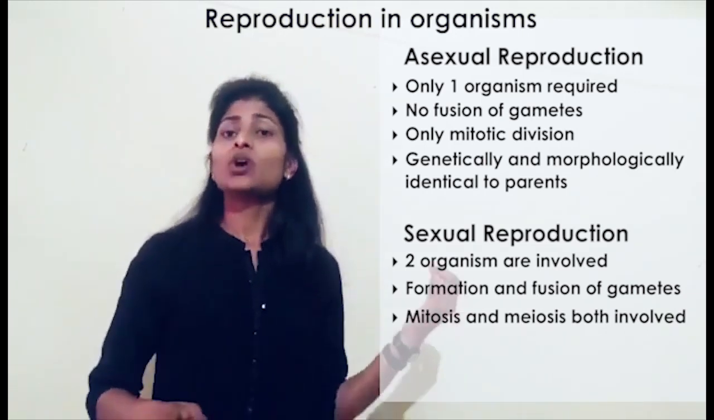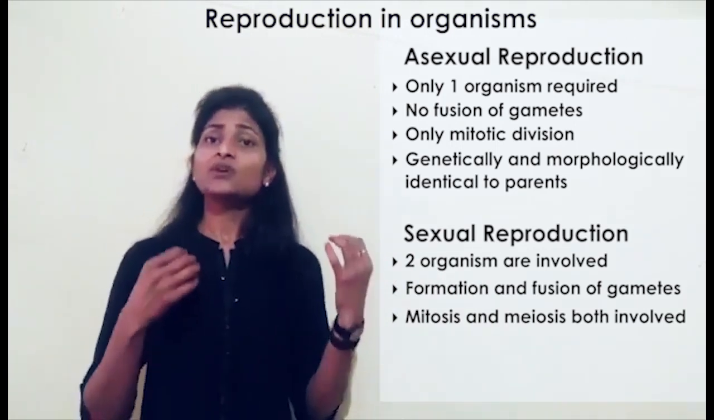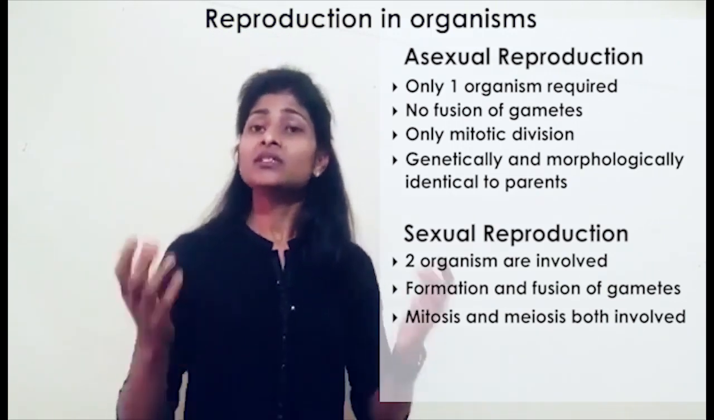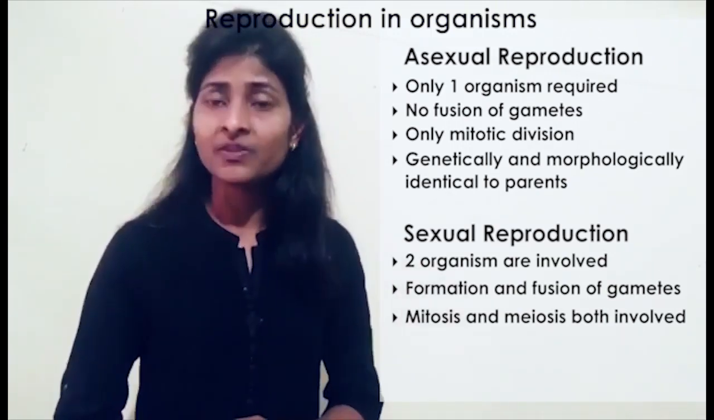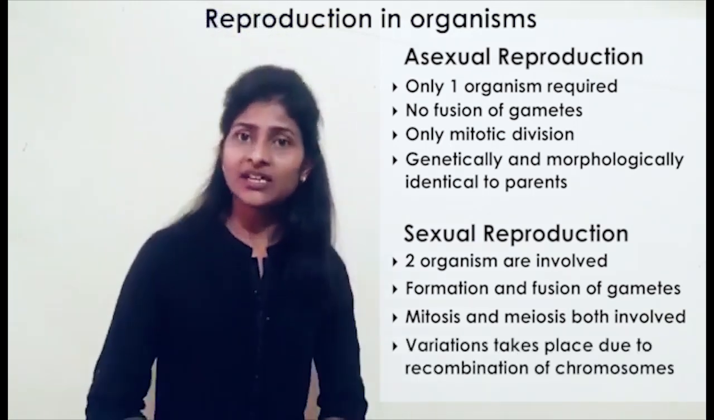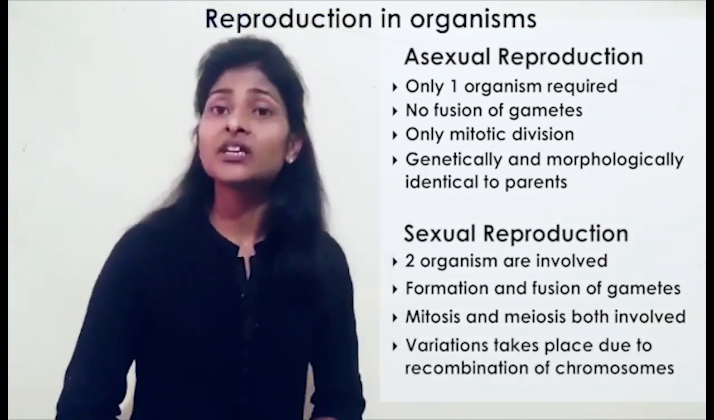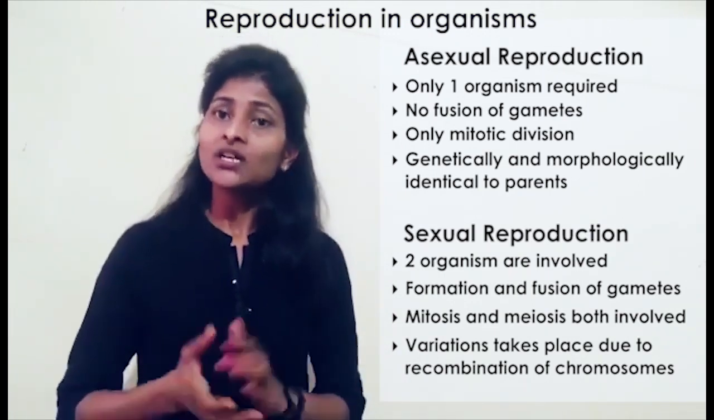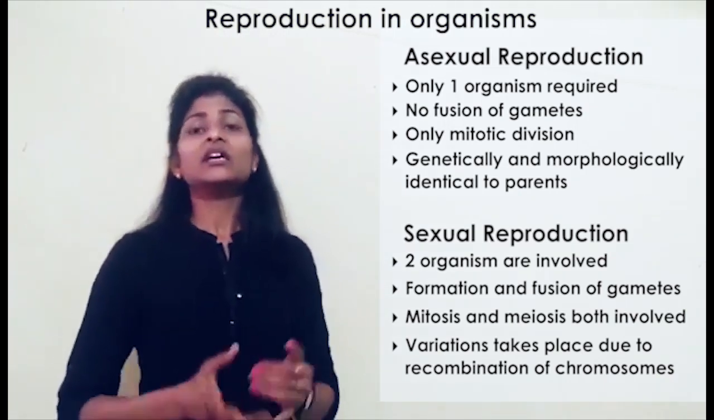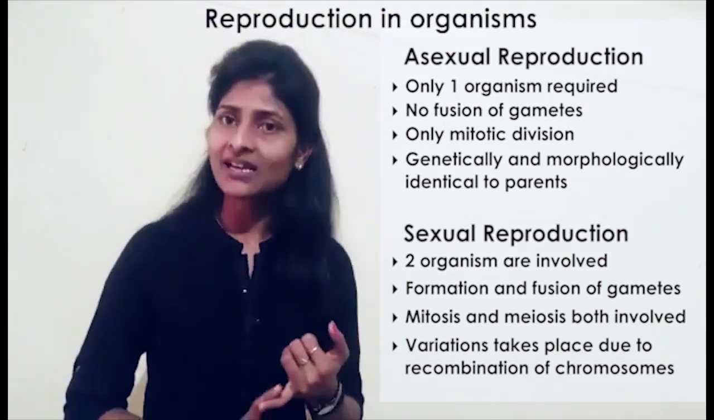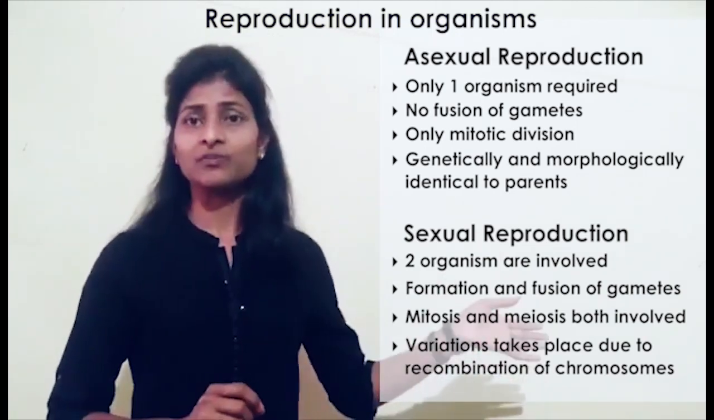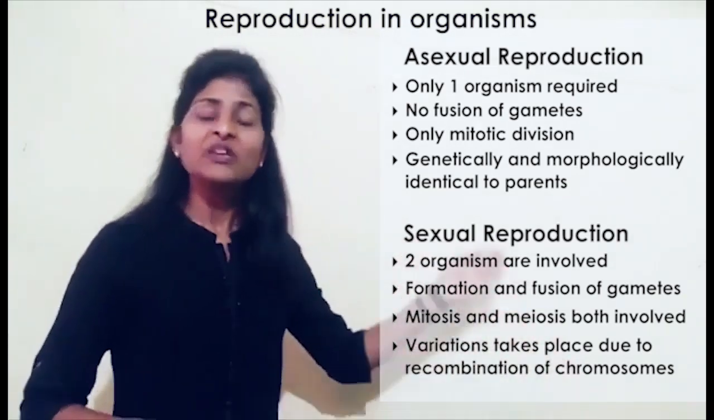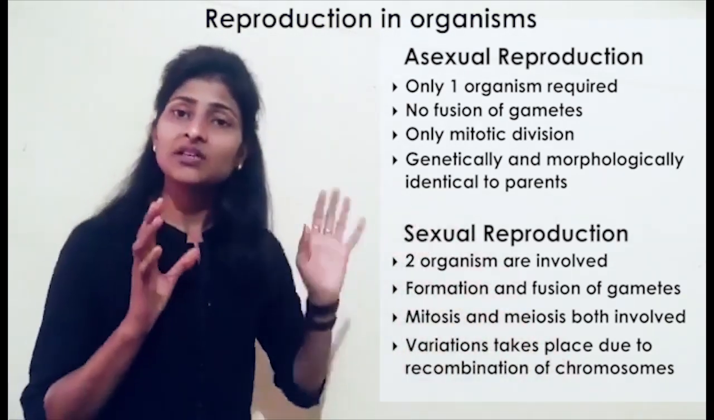On the other hand, because here meiosis takes place and there is involvement of two different individuals, there is fusion of two different types of chromosomes, and for that recombination takes place, and as a result of recombination, the chances of variation are always high. So because gametic fusion takes place, recombination and the chances of variation are maximum in the case of sexual reproduction.